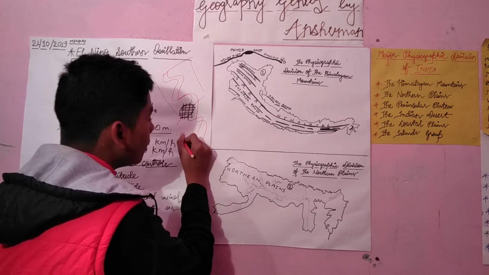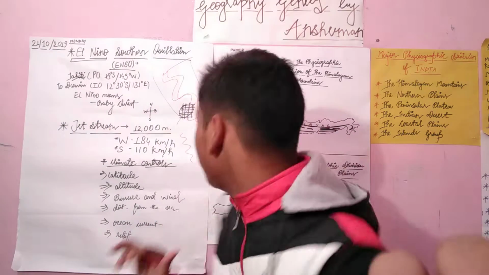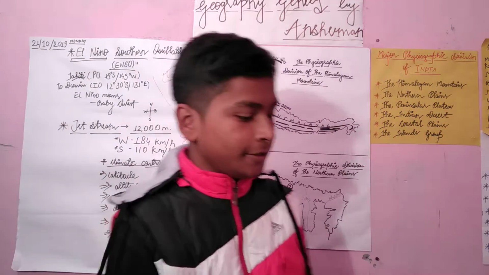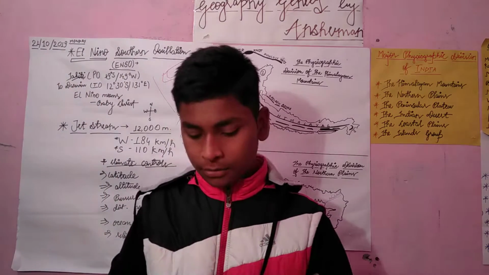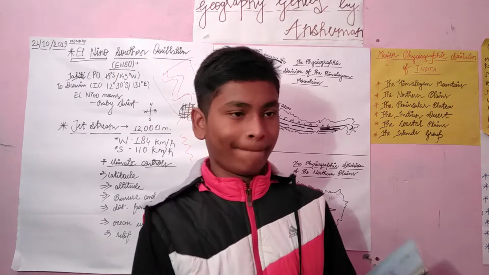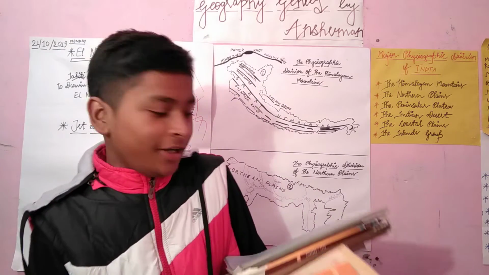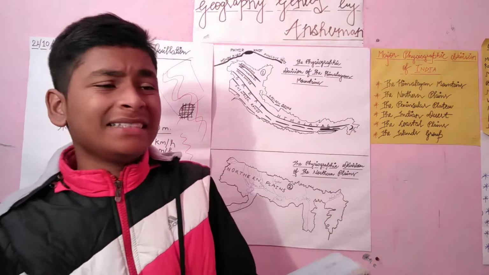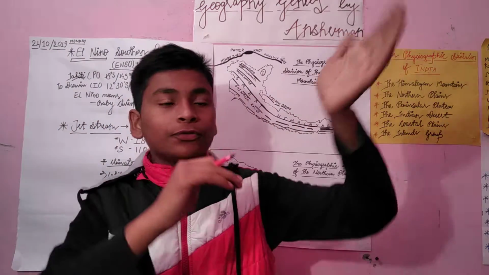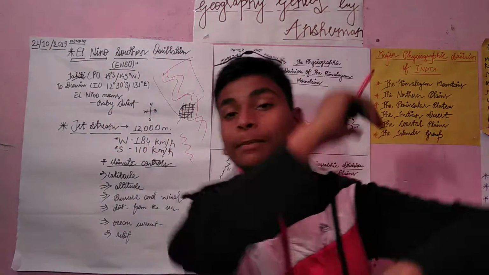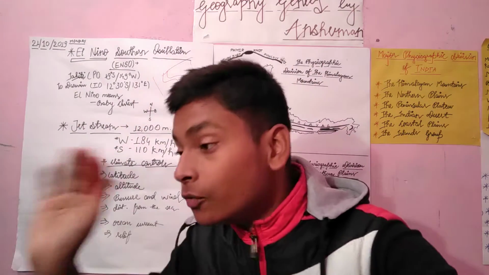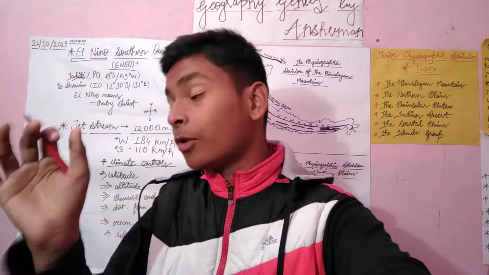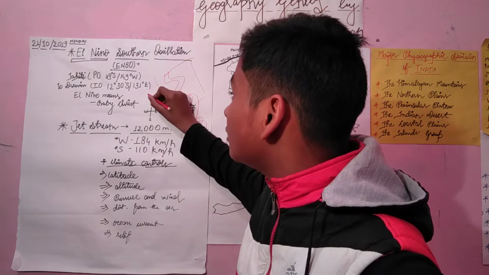At the upper course, it forms some pattern, but it brings erosion. Like there is a mountain. Here is a bundle of books, here is a single book. Just for an example, if the water flows back to back, there is a mountain, and that will bring some erosional activity. Silt deposit will be there, meaning the soil will be brought by the river. That is known as the upper course.